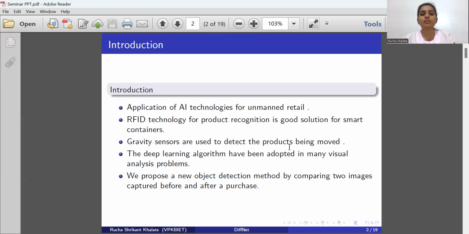Deep learning algorithms have been adopted in many visual analysis problems, like object detection, classification, tracking, and segmentation. In this topic, we are going to focus on object detection algorithm. We propose a new object detection method by comparing two images captured before and after the purchase.